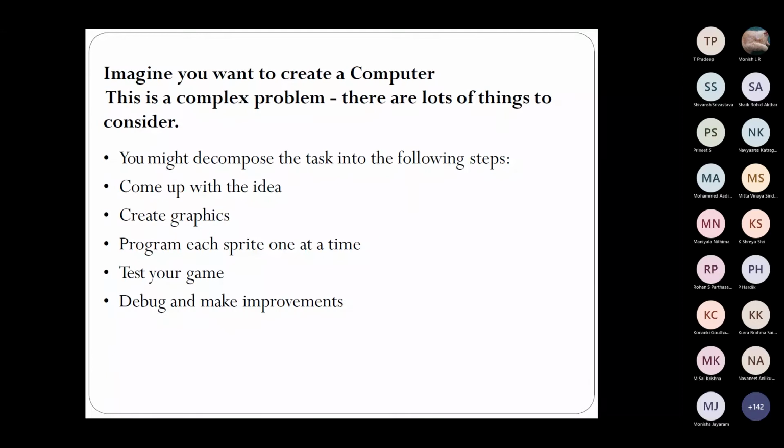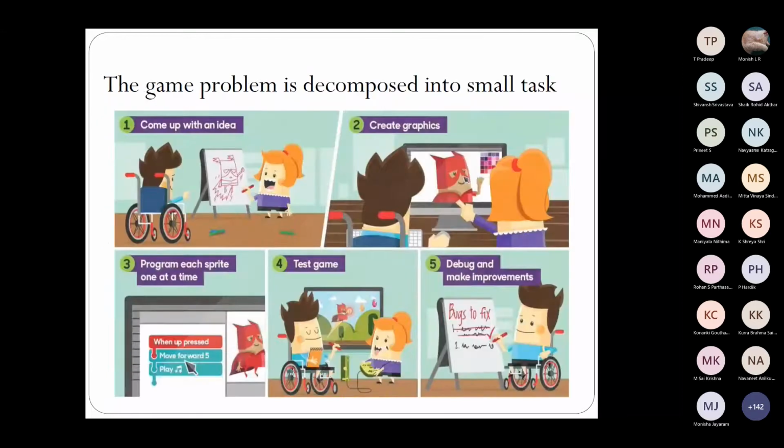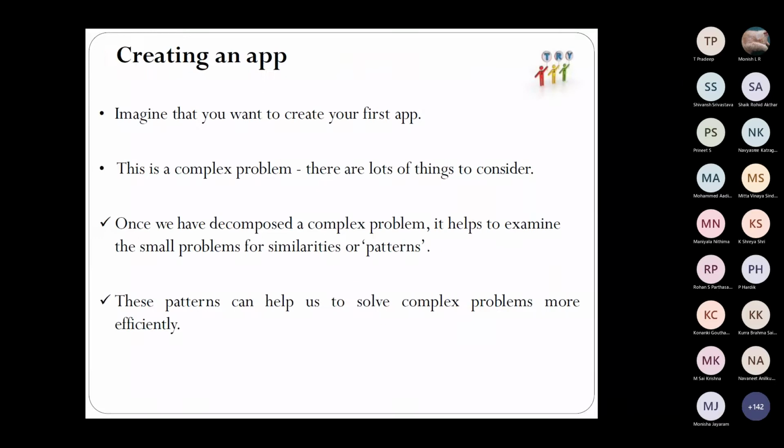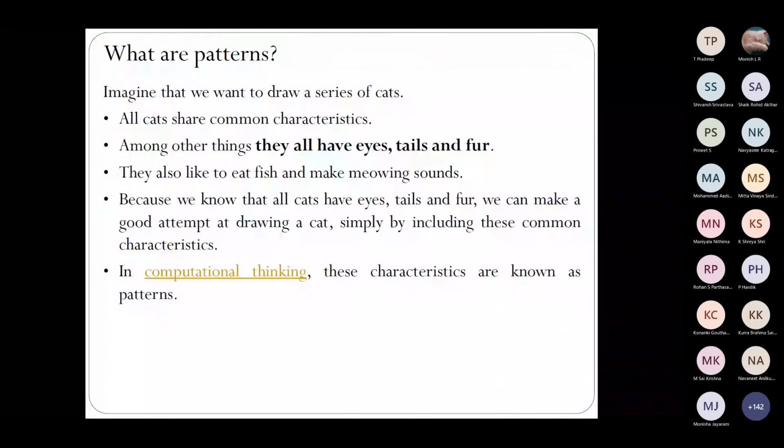Then creating a computer game and all that. Then we even saw the example of the square roots of a quadratic equation. That is actually a complex task, finding the roots of a quadratic equation, but when you split it into sub problems, it is easier to solve. So I think that's it about decomposition.